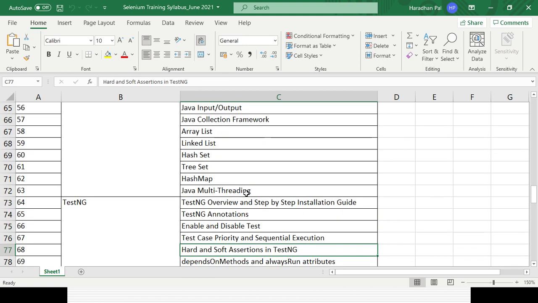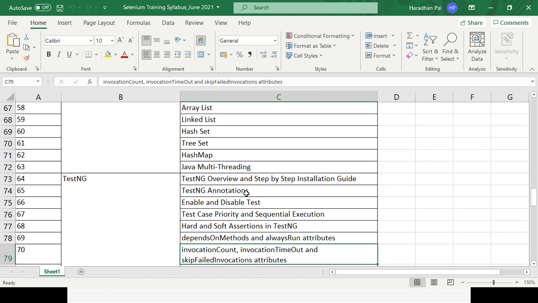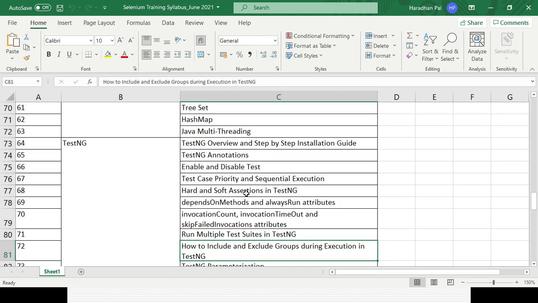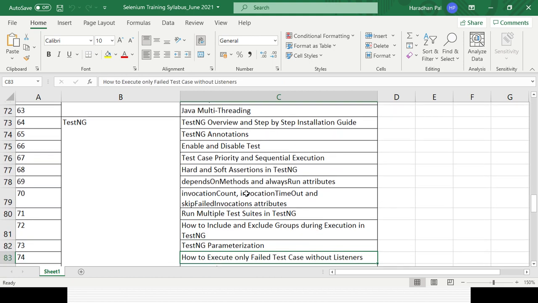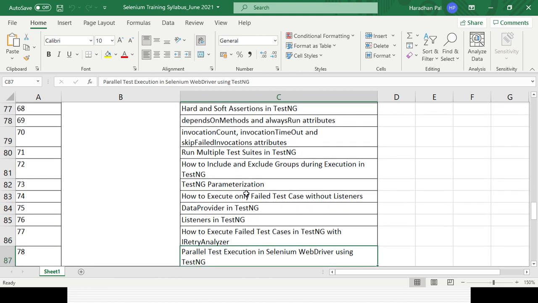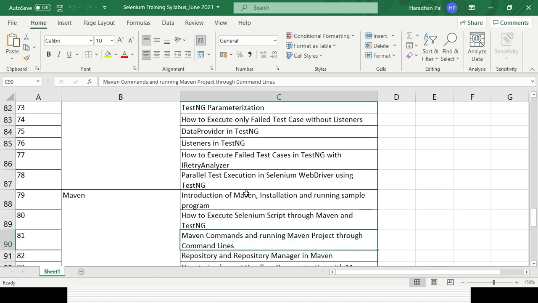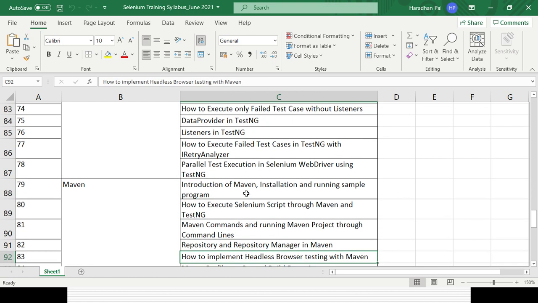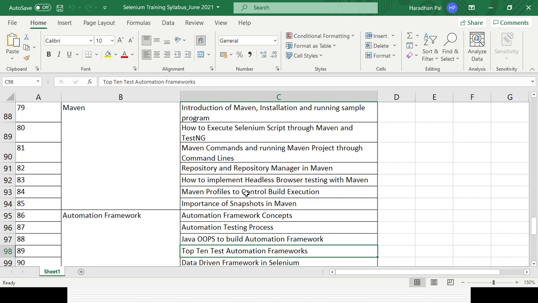And for TestNG, I will let you know how you can do the installation and setup for TestNG, what are the annotations, what are the assertions, how you can run multiple suites at the same time, how you can do parameterization, how you can use data provider and listeners. And in Maven, how you can create a Maven project, how you can use the Maven repository, how you can use profiling, and what snapshot is all about.